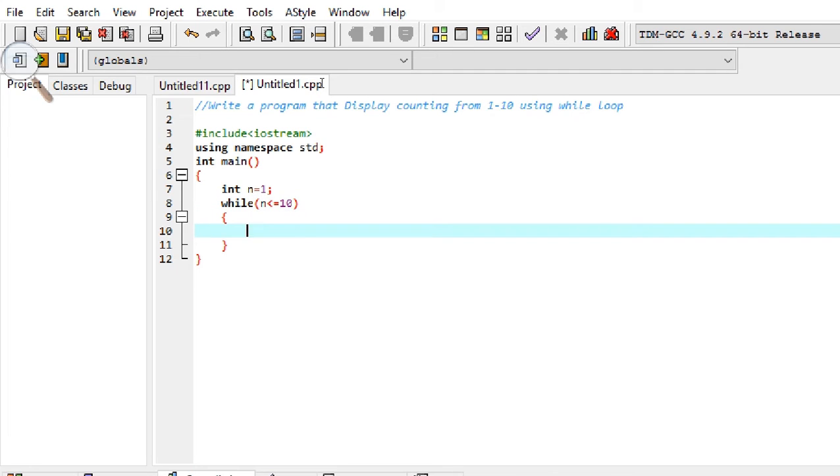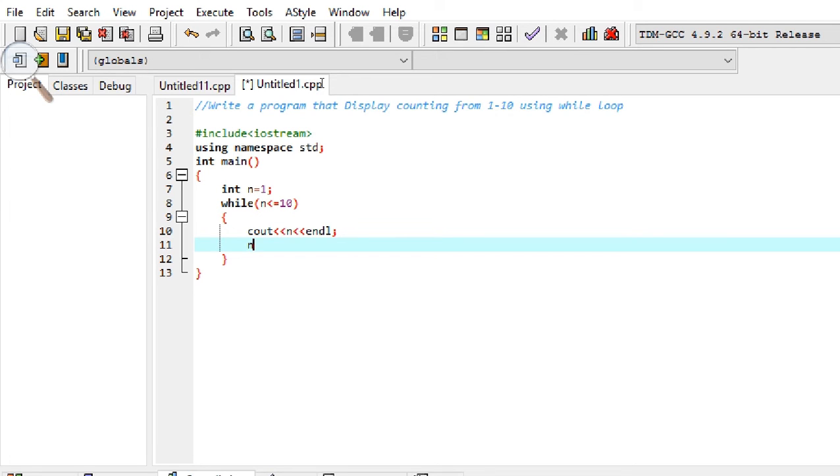Now write cout directly. In the cout statement we display the number n and endl, and again n plus plus, which is used as a counter.